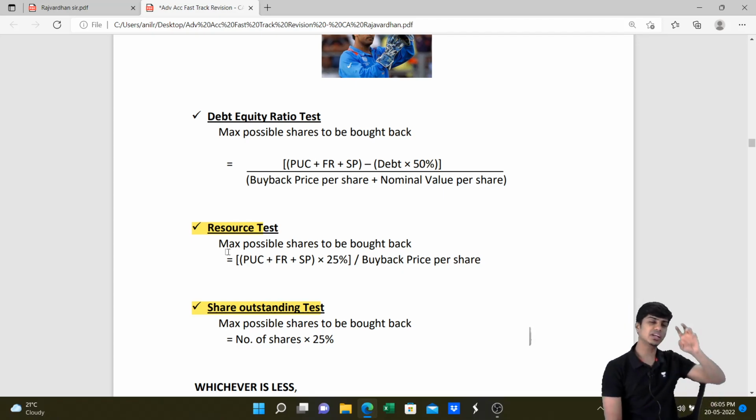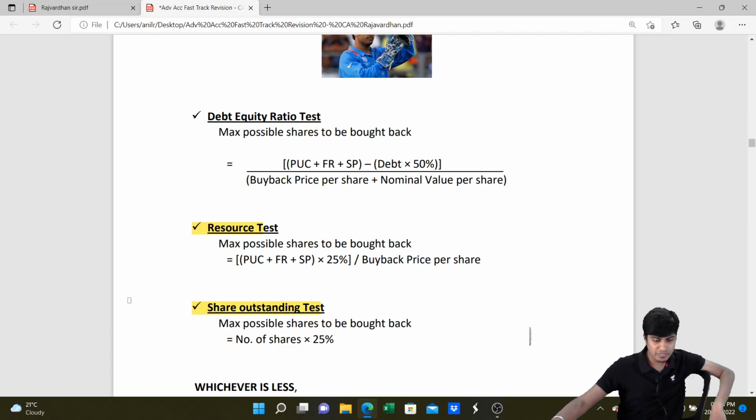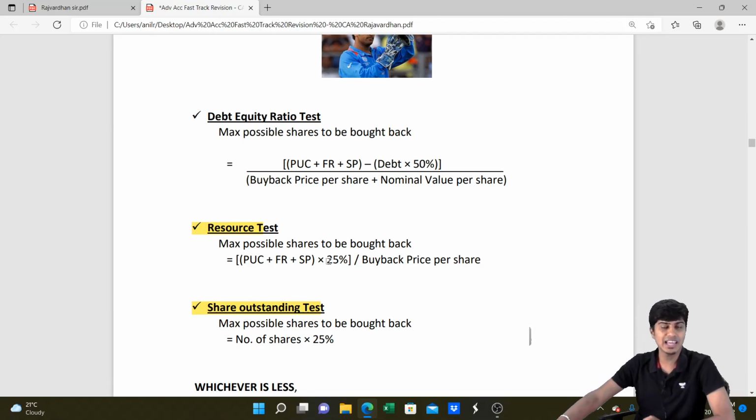Paid up share capital plus free reserves plus security premium multiplied by 25% gives the total money that can be used for buyback. Divide this by the buyback price, and we get the maximum permissible shares which can be bought back. So this is one of the conditions.